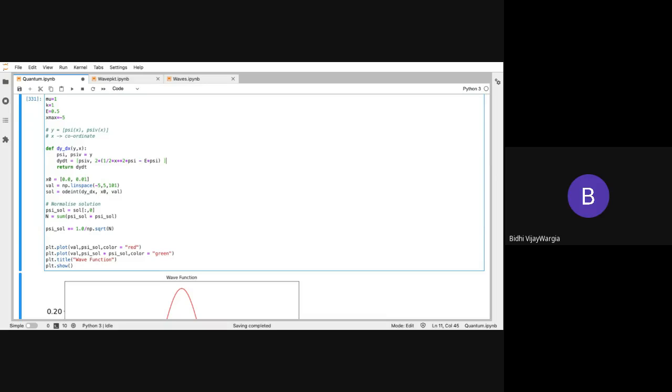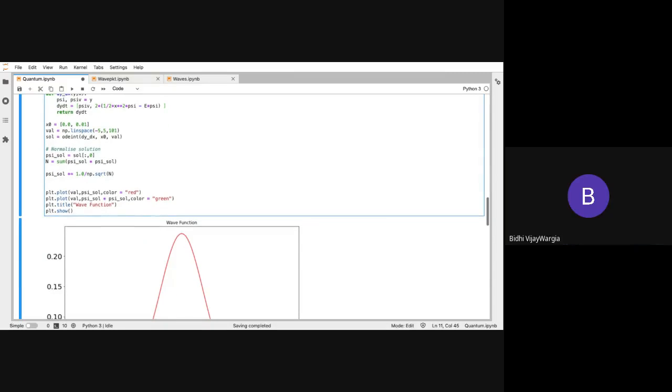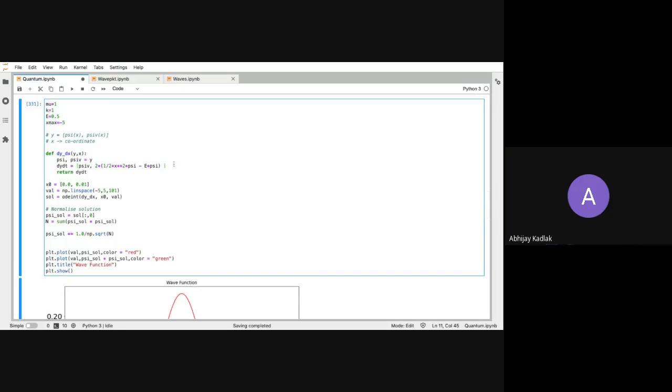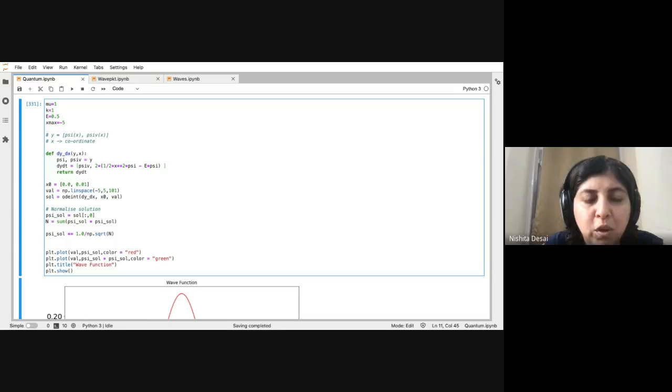Yes, ma'am. Okay, good. Thank you. Ma'am, I have a doubt. If y is a list, why are we not including it in a square bracket? What do you mean? Y is a list, why are we not including it in the square bracket? You can always pass a list just as y, right? You don't need to enclose the name of the list in a square bracket.